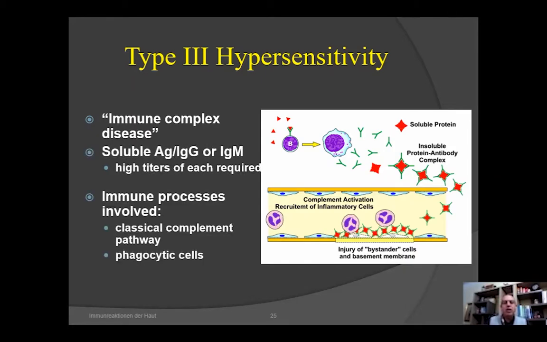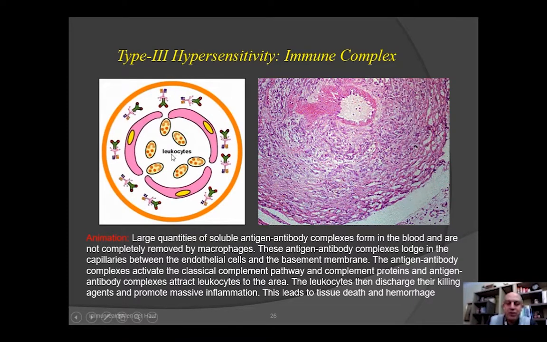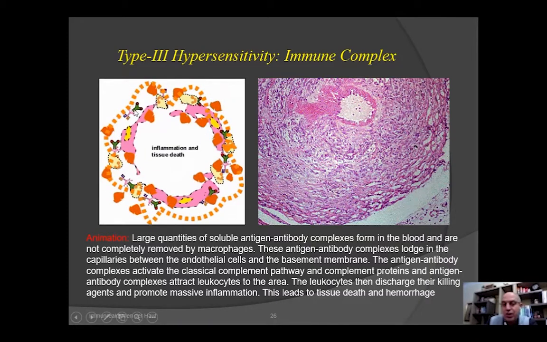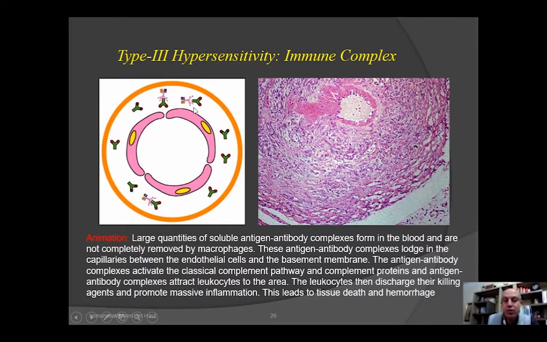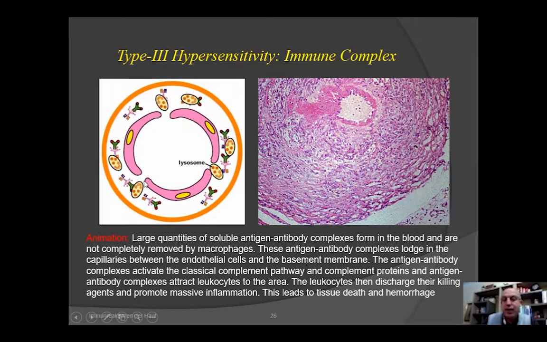Here in animation, we have antigen-antibody immune complex. We have activation of the complement, recruitment of neutrophils. The number of immune complexes is so high that the neutrophils will decide to release their proteins or enzymes, and then it will damage. That's what is usually happening in, for example, hypersensitivity type 3, in lupus. So antigen, complement, leukocyte, neutrophils, we see them. They will release their enzymes and, of course, harm the blood vessel.